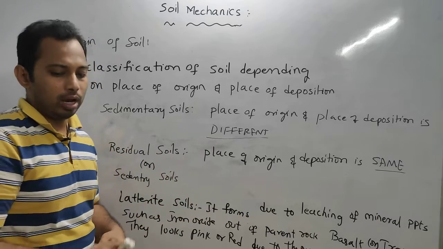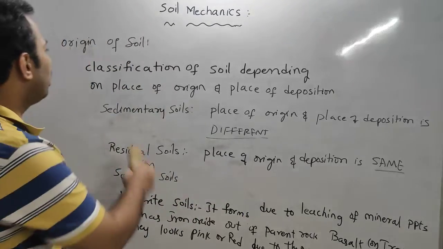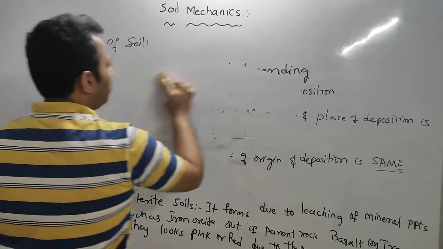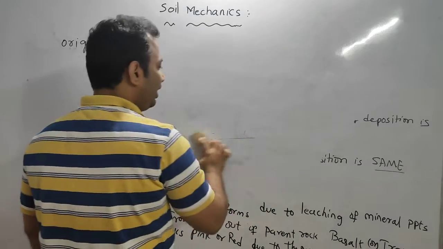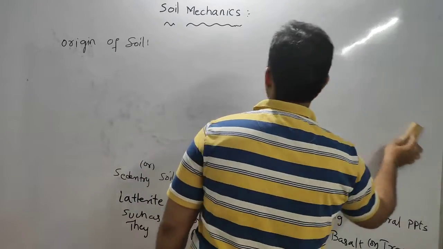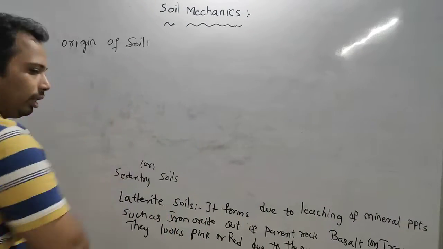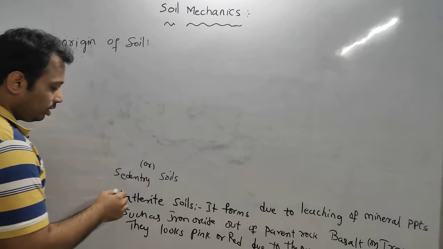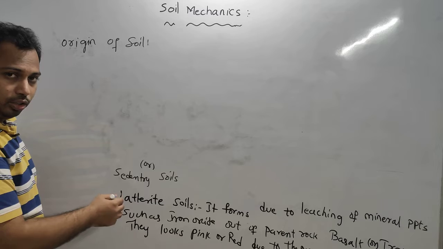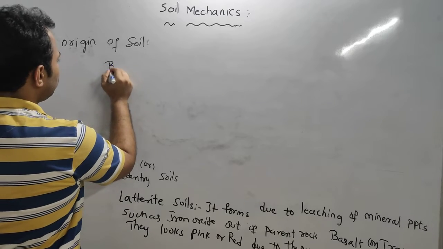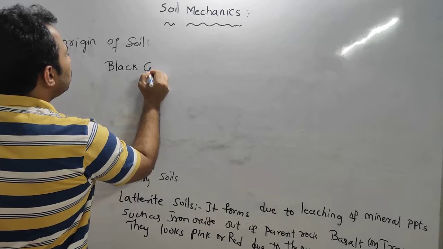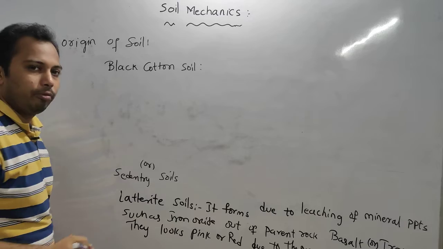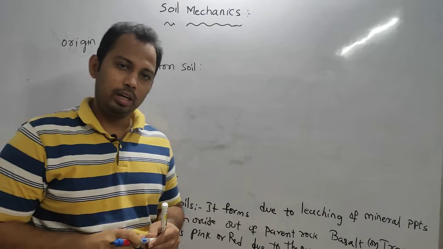There is a physical weathering part also, for the rock basalt and trap. The physical weathering of that rock forms a soil called black cotton soil. Out of physical weathering of the basalt and trap rock, the soil which is formed, similar to the residual soil, is black cotton soil. This is formed out of physical weathering of a parent rock, basalt or trap.